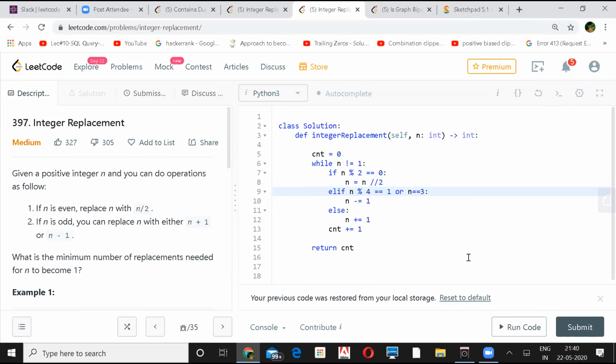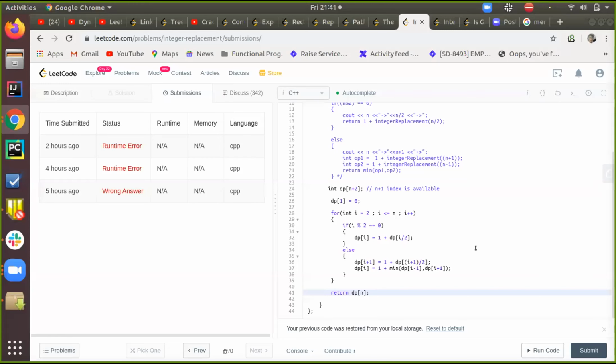Okay, but do you have a bottom-up approach? Because I didn't see anyone showing it. Yes, I tried it myself. Can you share it? Yeah, sure. Can you see my screen? Yes. So one thing I haven't done till now is that I haven't handled the larger numbers.